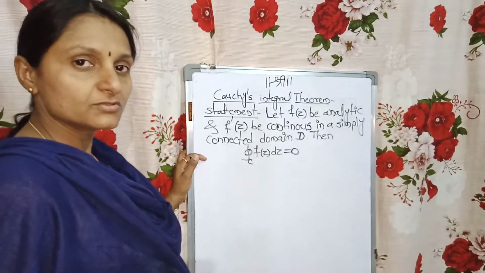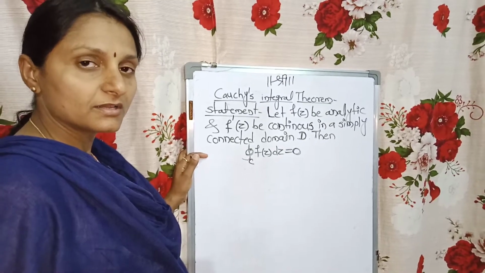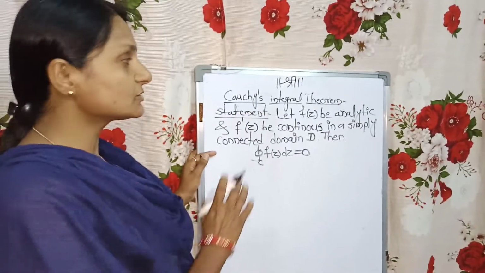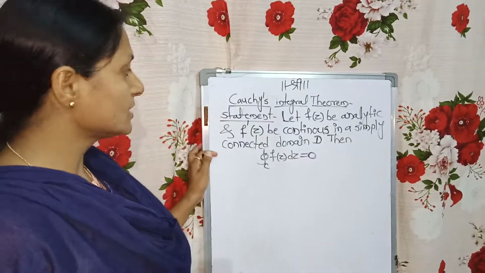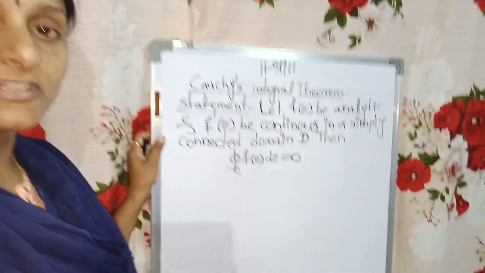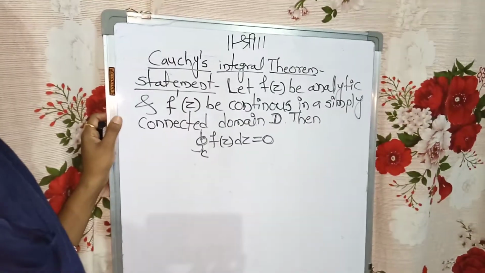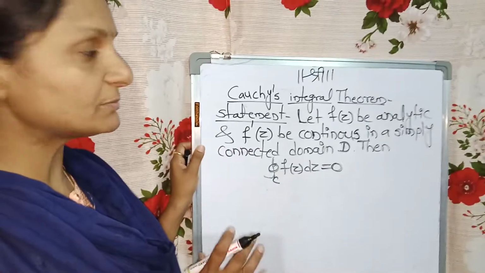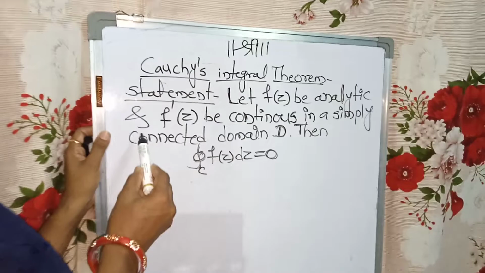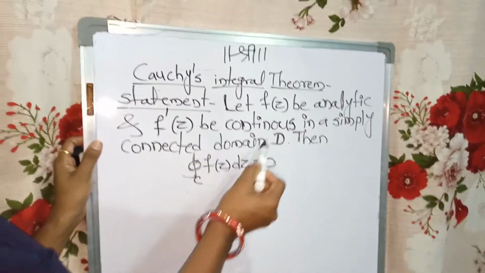Hello students, so let us discuss the second part within the complex integral, a very important theorem that is called the Cauchy's integral theorem. Observe the statement. Cauchy's integral theorem statement along with the proof can be asked as a short answer type question. So remember it carefully. The statement is, let f of z be analytic and f dash of z be continuous